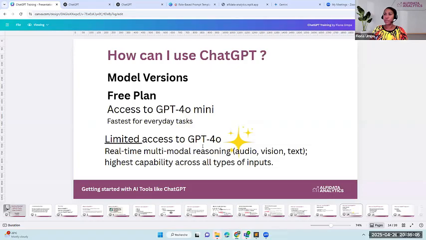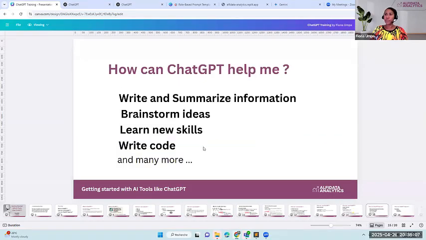Okay, so moving on to the final slide. How can ChatGPT help me? ChatGPT can help you write and summarize information. You can use it to brainstorm ideas. I use ChatGPT to brainstorm ideas all the time.